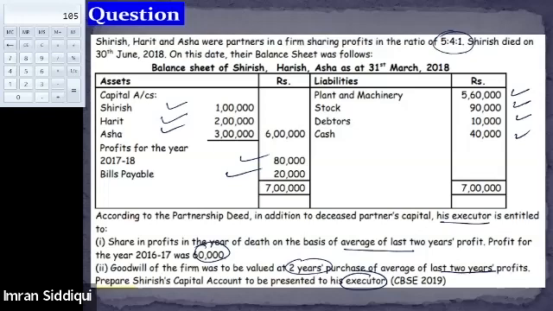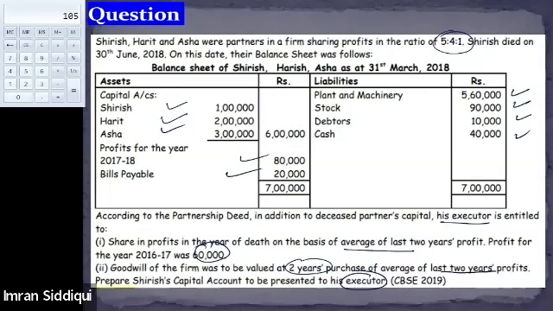All right, everyone. See, in this question, the first adjustment says share in the profit in the year of death on the basis of average profit of the last 2 years. Profit for the year 2016 was 60,000. So we need to calculate average profit of the last 2 years, and on the basis of that we will calculate Shri's share in the profit.